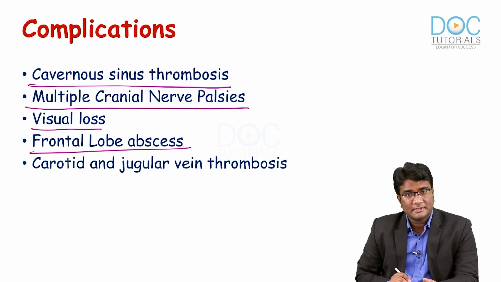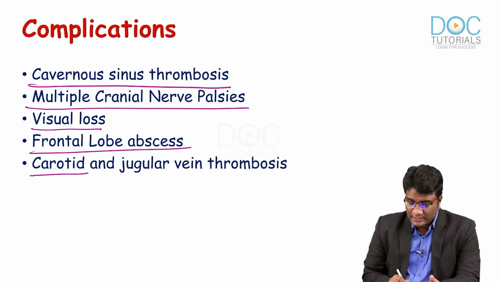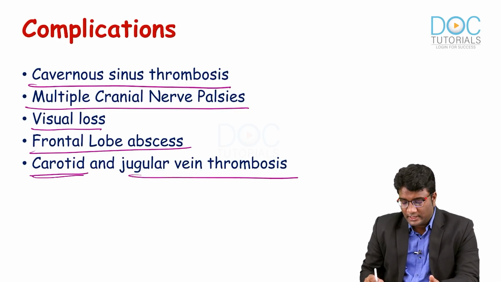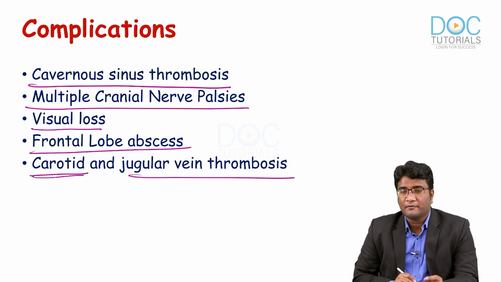And frontal lobe abscess can develop because of the intracerebral extension of the infection, and you may also see involvement of the carotid arteries and the jugular vein, producing carotid and jugular vein thrombosis. And unfortunately, once there is advanced disease, even with radical surgery and the use of antifungals, the prognosis is poor.